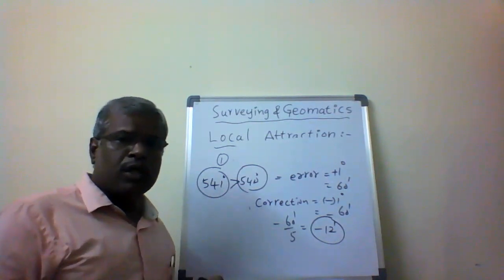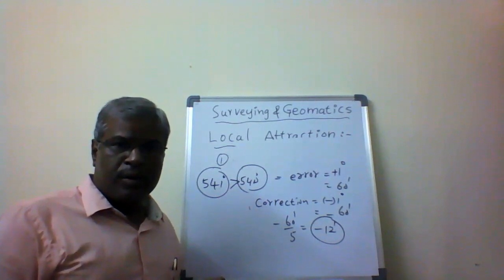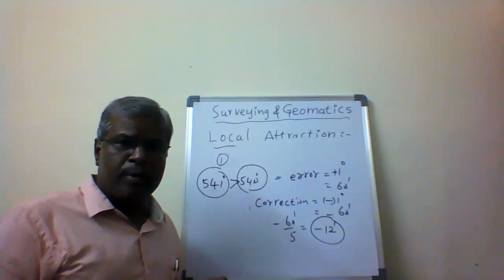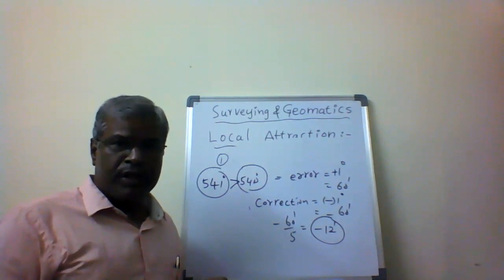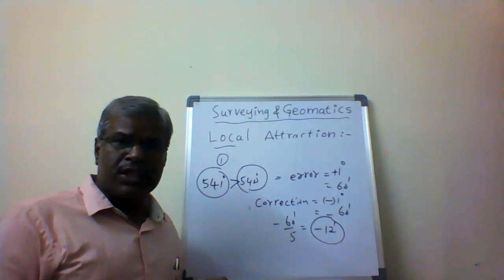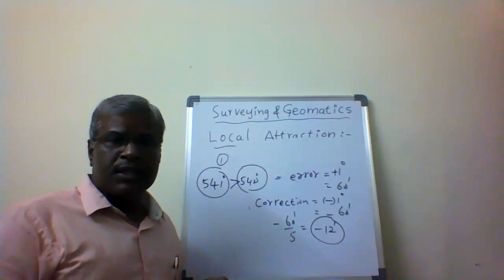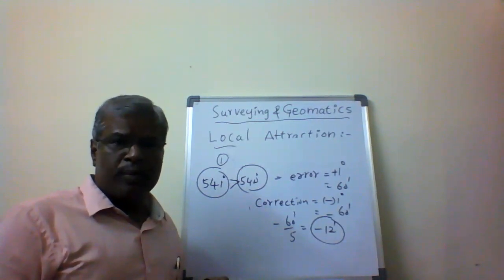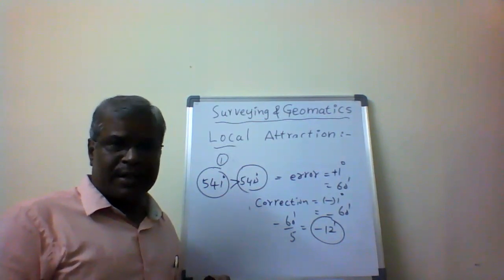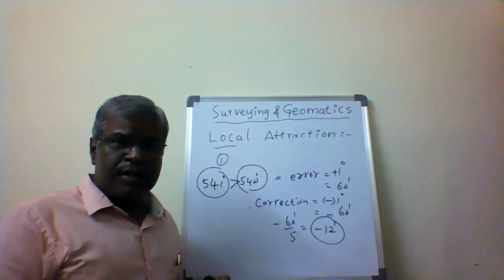The total number of sides of the traverse is 5. The sum of the interior angles I got is 541 degrees instead of 540 degrees. The error is plus 1 degree, more than 540. 1 degree means 60 minutes. So the correction is minus 1 degree, which means from each angle I have to subtract 12 minutes, so that I can get 540 degrees for the interior angles, and the angles are corrected. This is one procedure we are going to apply: calculating the interior angles.